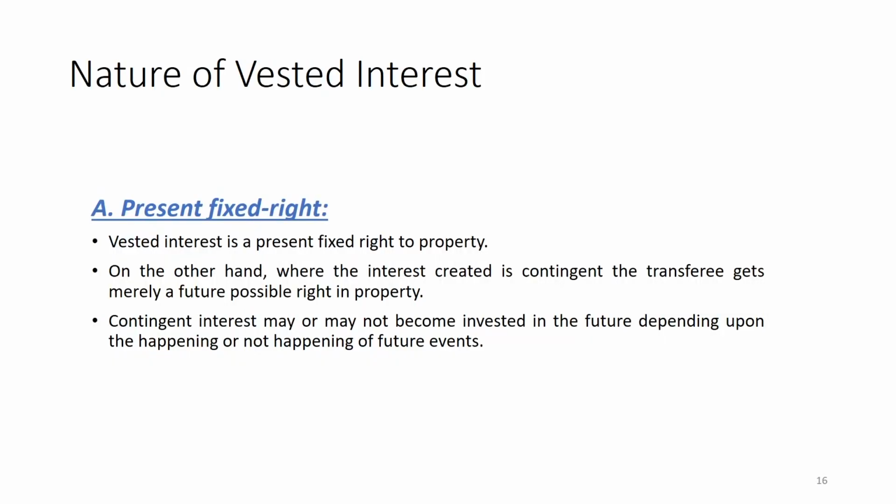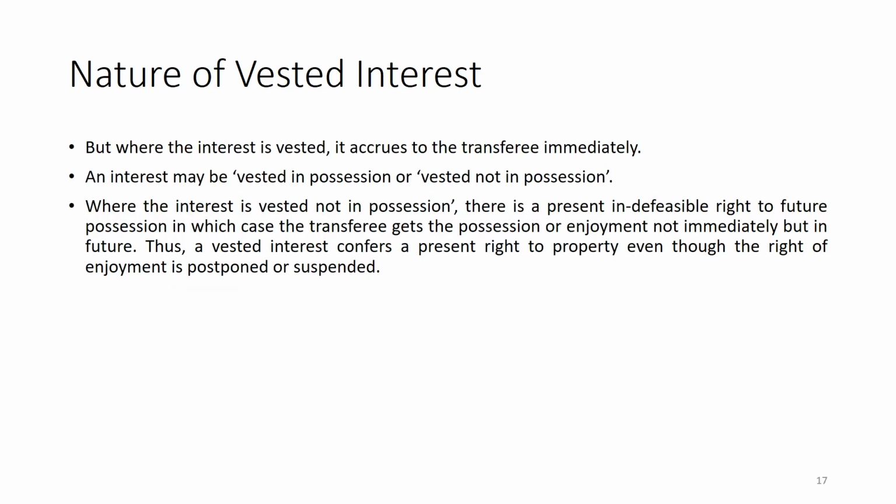What is the nature of this vested interest? First of all, it is a present fixed right. Vested interest is the present fixed right to property. On the other hand, where the interest created is contingent, the transferee gets only a future possible right in property. A contingent interest may or may not become vested in the future depending on the happening or not happening of the incident, just like the example I have given of this person.